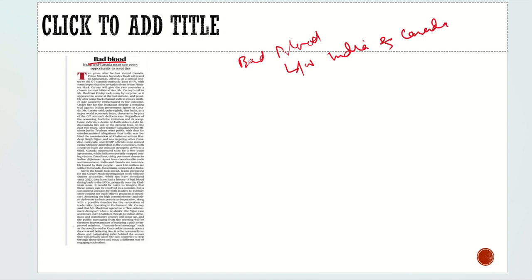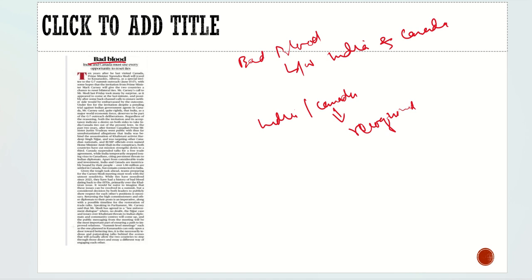If we look at the historical perspective of India and Canada, when India got its independence, our relationship was very smooth. There was nothing that great, nor anything that bad about it. In fact, Canada was one of the initial countries to recognize independent India. After some time, embassies were exchanged, and both countries established their embassies in each other's countries.